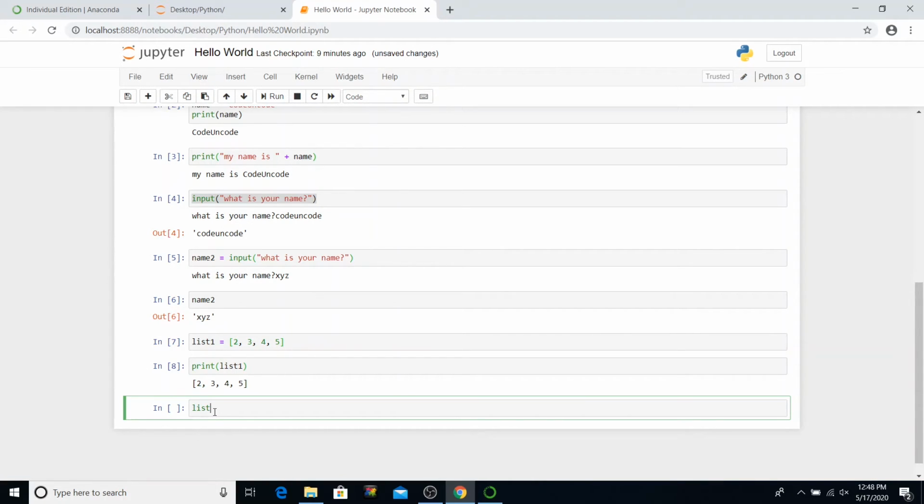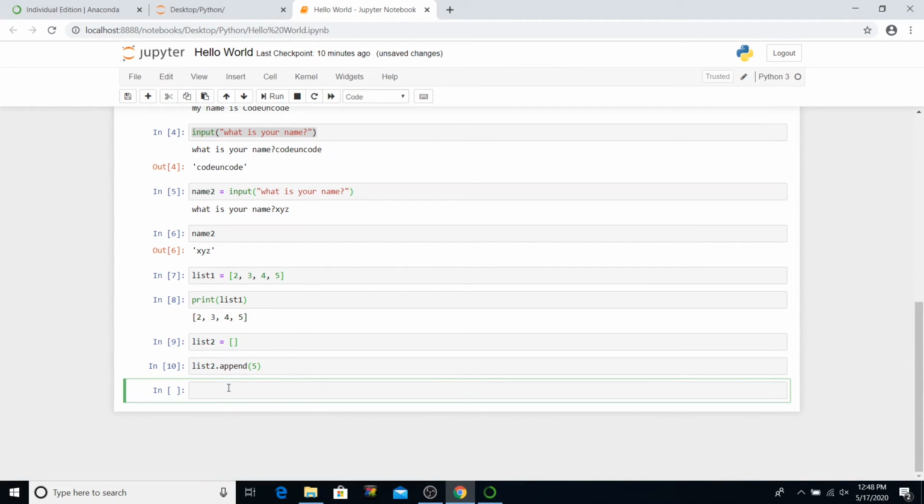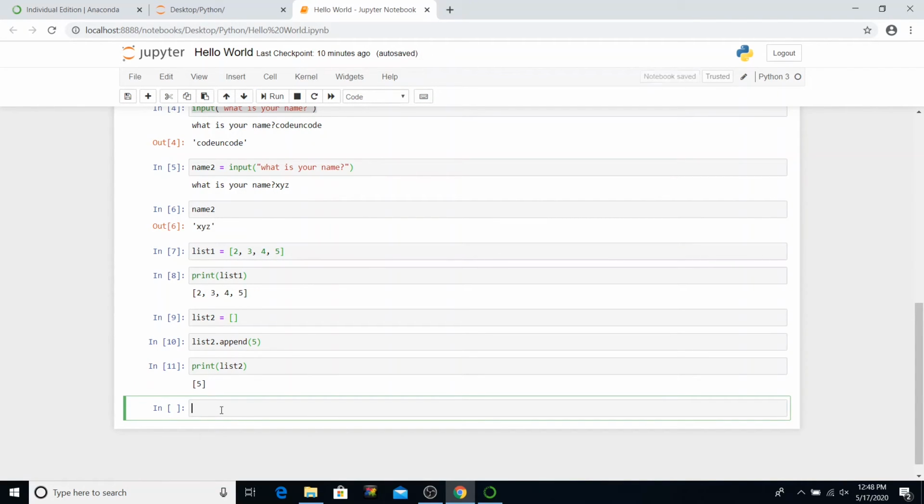You can also define an empty list like this. So list2 is created, but it does not have any values, and to add values there is an inbuilt function for list, say append, and you can pass values here. So 5. So list2 now has a value 5, and when I say print list2, it prints 5.